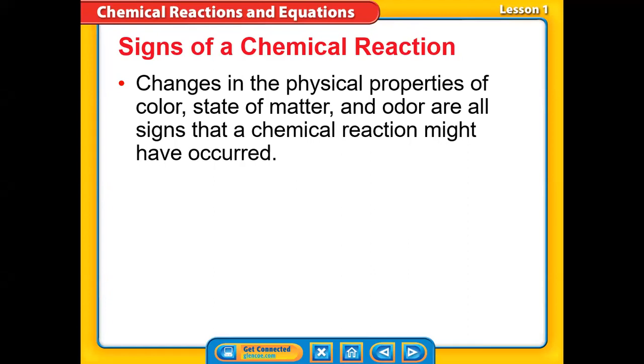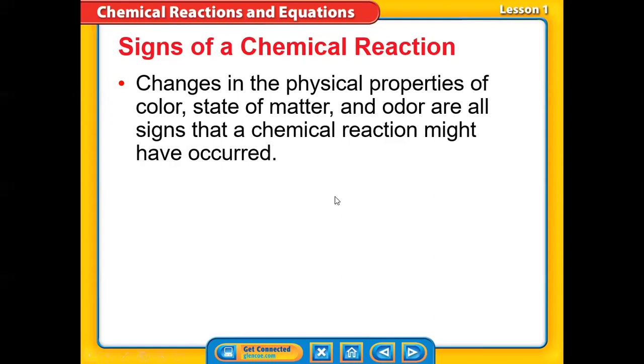So we said the change in color, change in temperature, which means the change in energy, formation of gas, and formation of solid. They are the four signs of a chemical reaction. Once you observe one of these signs, you know that the chemical reaction is already done. Yes, Kendi. Energy change, like change in temperature or light. Good, brilliant. Okay, so these are the signs of a chemical reaction.